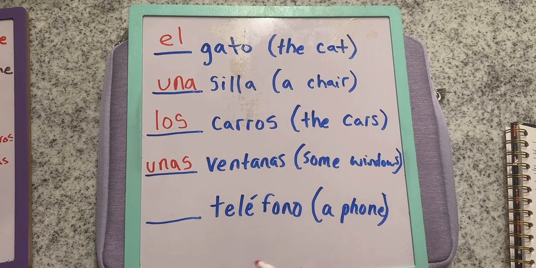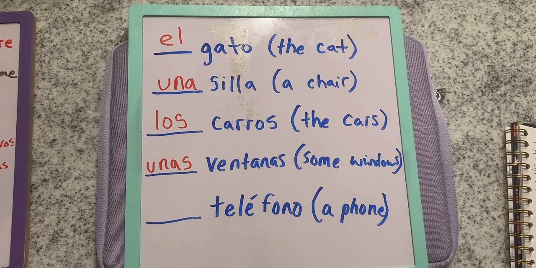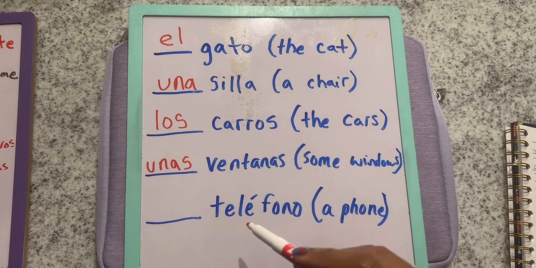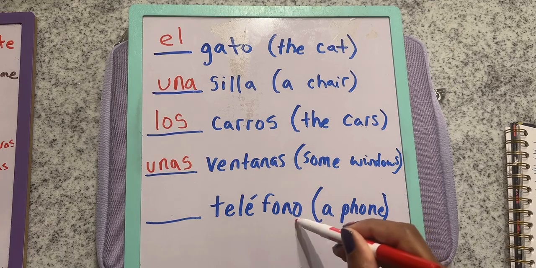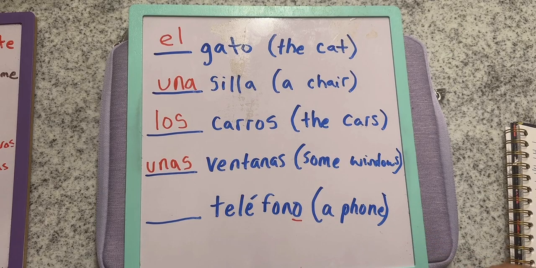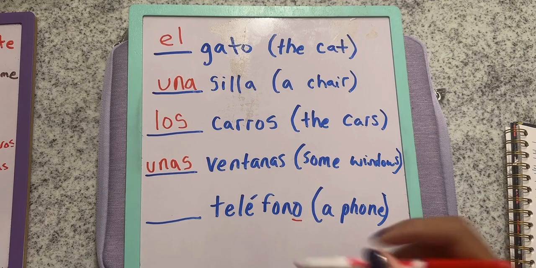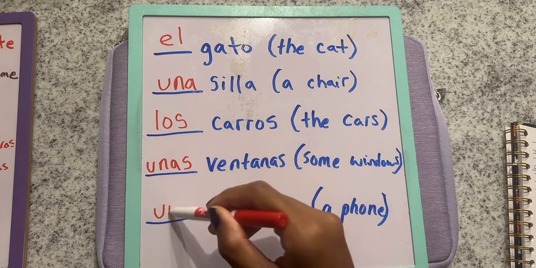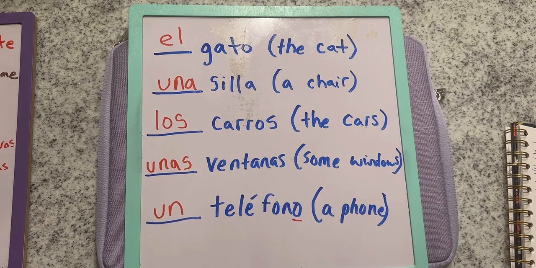All right. And then the last one, teléfono. If I want to say a phone. Now, not the phone, a phone. Just so you all know, teléfono is masculine. So it's going to be exactamente un teléfono.